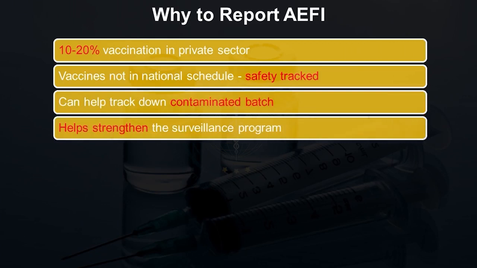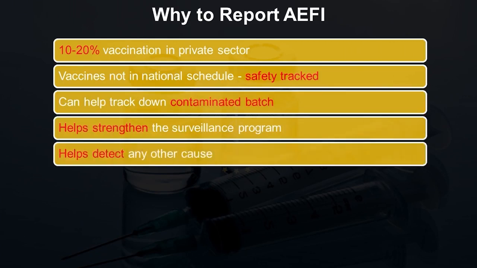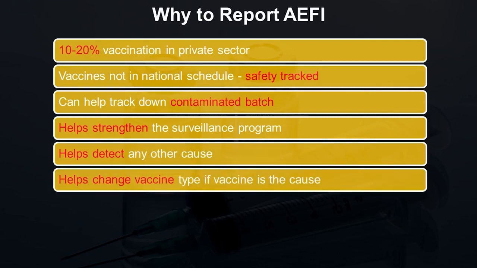It helps to strengthen the immunization surveillance program. It will help to detect if there is any other cause for that adverse event and not just the vaccination. Also, you can change the vaccine type if vaccine is the cause. For example, if whole cell pertussis is leading to some adverse reaction, you can change to acellular pertussis, which is known to cause fewer reactions.